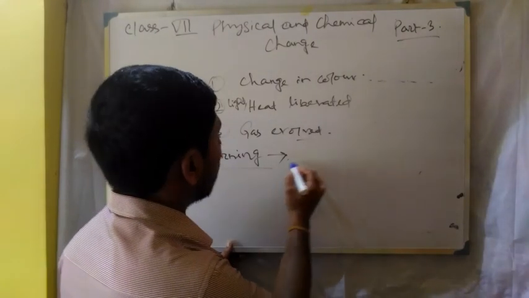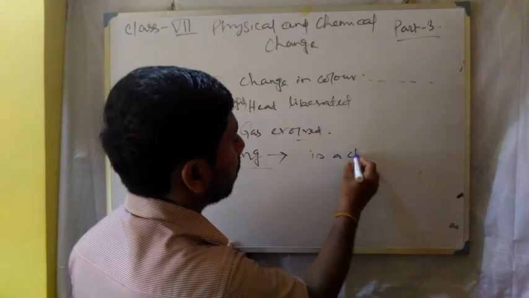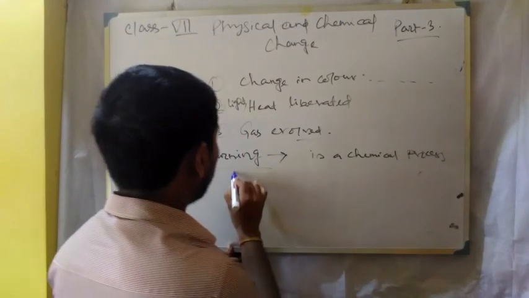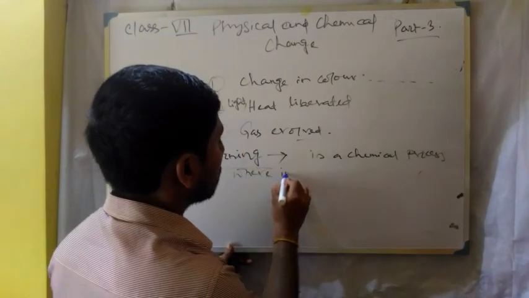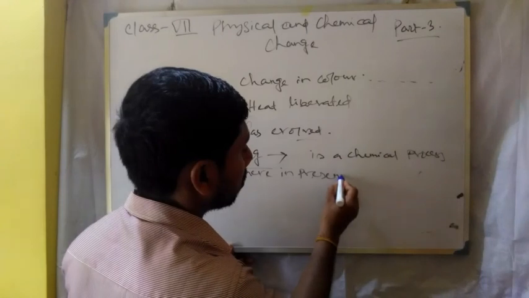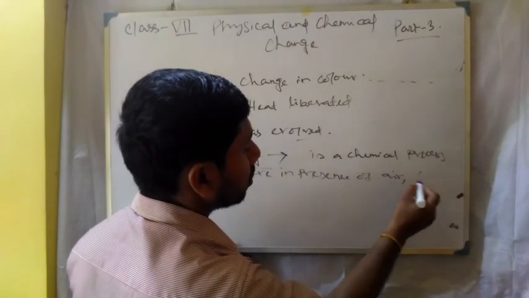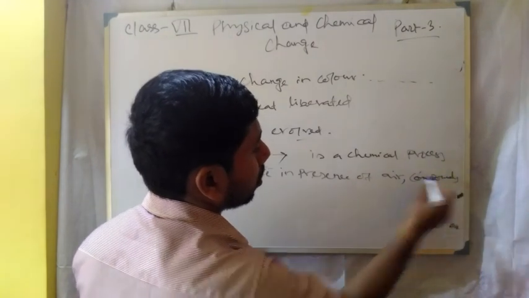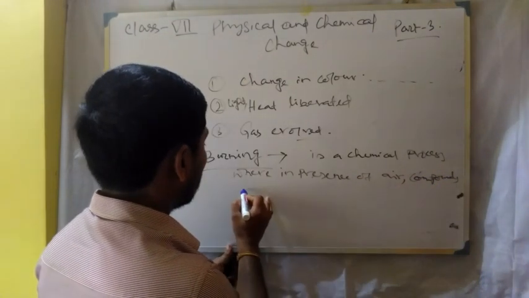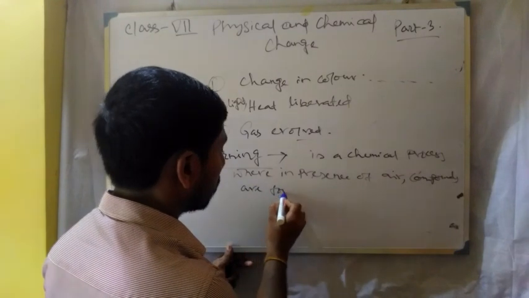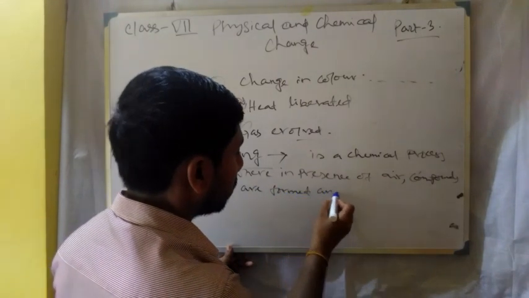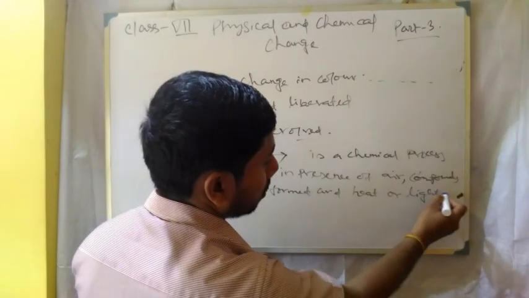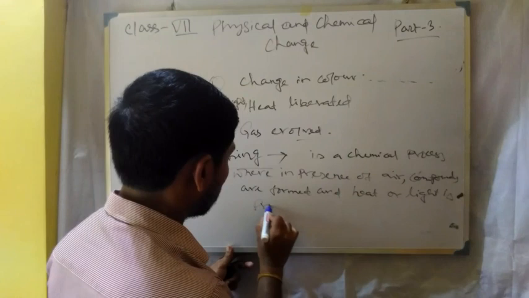Burning is a chemical change or chemical process where in presence of air compounds are formed and heat or light is produced.